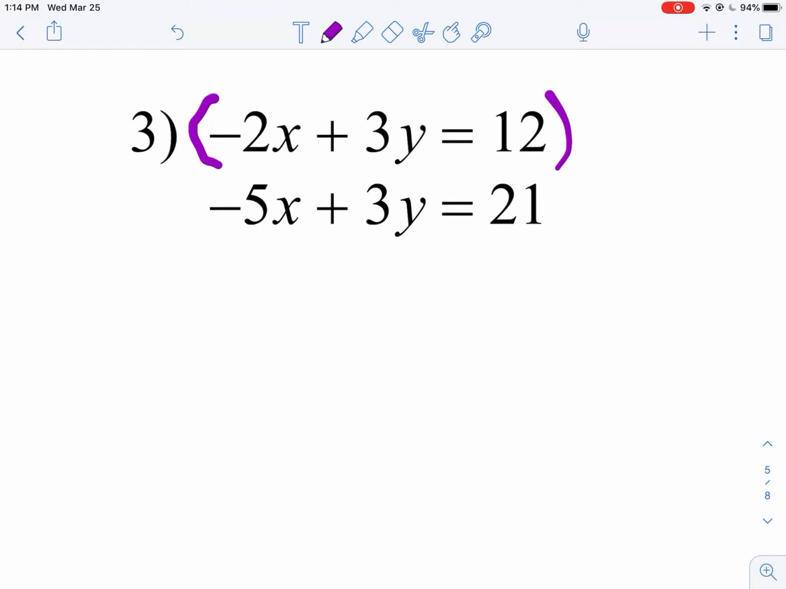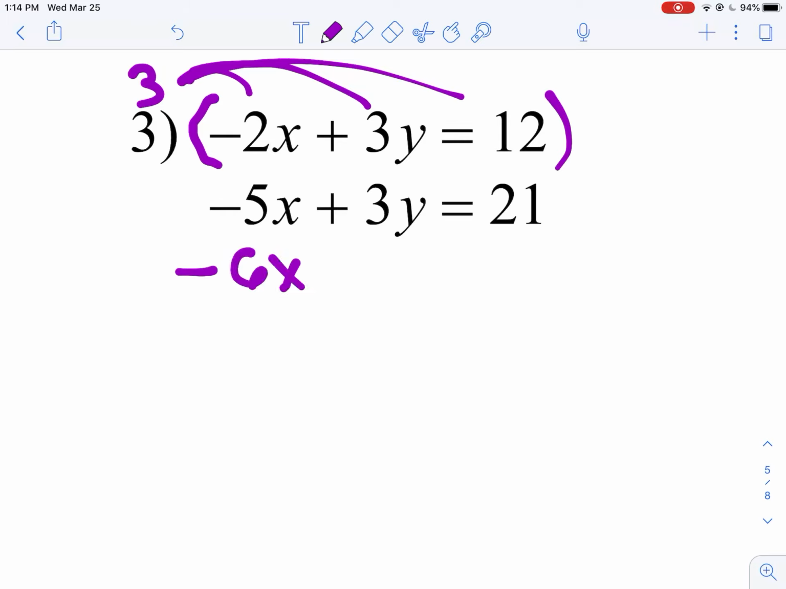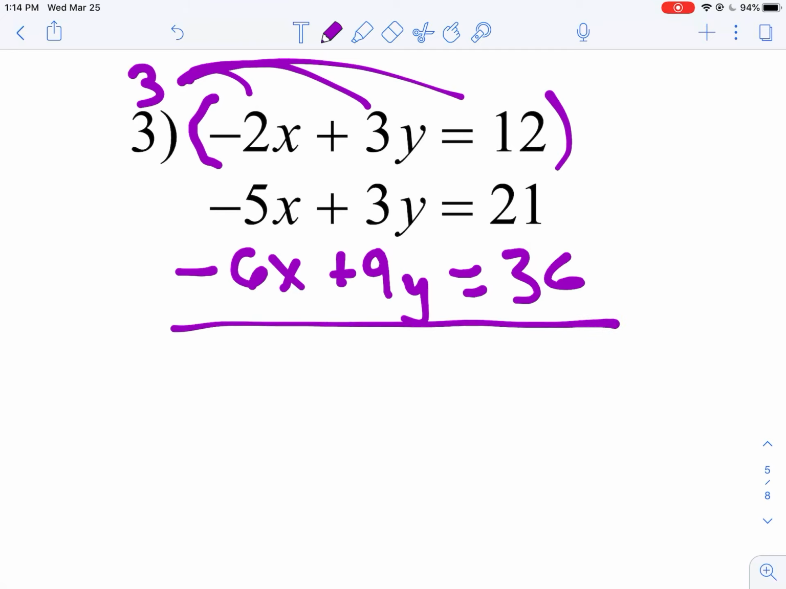I can rewrite this top equation differently and multiply everything by, I'm just making up a number here, 3. Don't write this down. I'm doing an example here. If I multiply everything in here by 3, kind of like distribution, I can rewrite this equation like this. I multiplied every number by 3. That's a 36. So this purple equation is just the same equation on the top, just multiplied by 3. Okay, so we can do that.